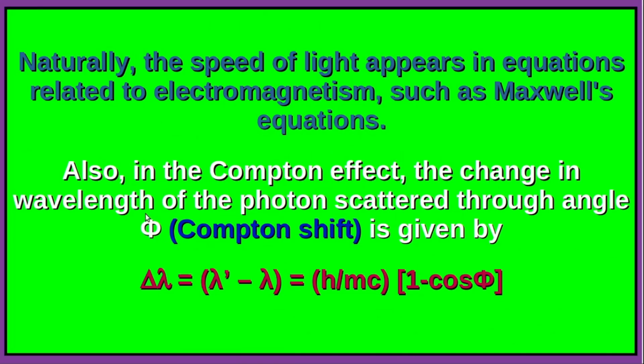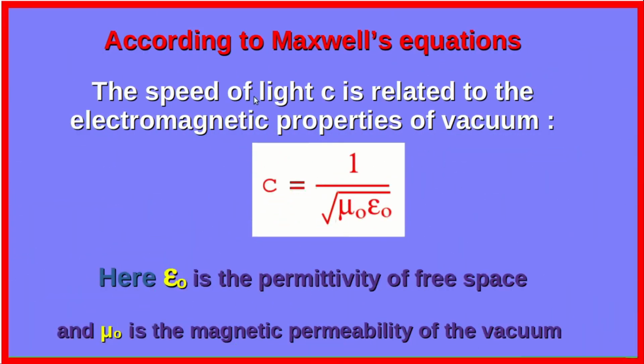Also, in the Compton effect, the change in wavelength of the photon scattered through an angle phi, known as the Compton shift, is given by Δλ = λ' - λ = (h/mc)(1 - cos φ). According to Maxwell's equations, the speed of light c is related to the electromagnetic properties of vacuum. c = 1/√(μ0 ε0), where ε0 is the permittivity of free space and μ0 is the magnetic permeability of the vacuum. Now, these electromagnetic properties are also fundamental constants, and this will be explained slightly later.